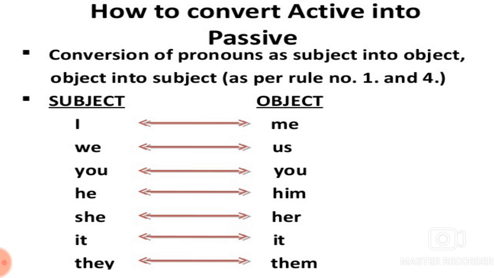One more point. A passive verb should contain some form of be and a V3 form of a verb. Forms of be used in passive voice: am, is, are, have been, has been, am being, is being, are being, was, were, had been, was being, were being, will be, can be, may be.